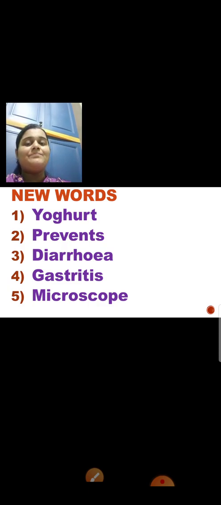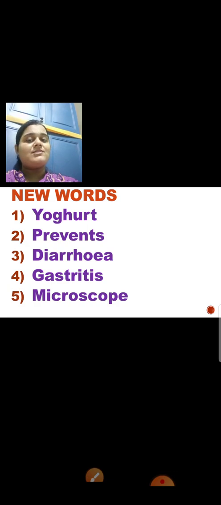Look at the third one. Diarrhea. Diarrhea is a sickness, a disease. In short, it is like loose motions. When your stomach is upset, that is loose motions, so that is diarrhea.